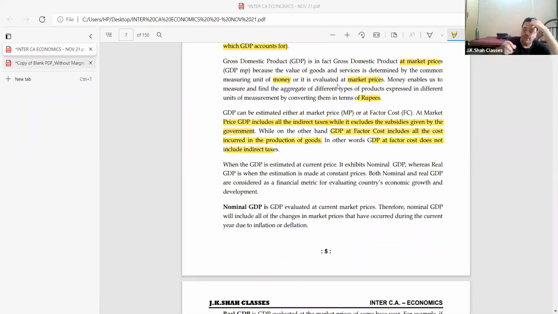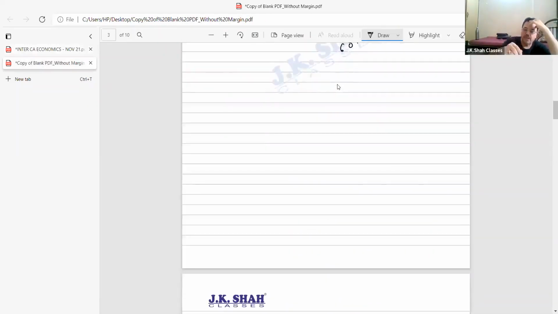Now the next thing that we need to know is that national income can be calculated at current prices, which is called nominal GDP, and it can also be calculated at constant prices. Kindly pay attention and listen properly to what I'm saying.